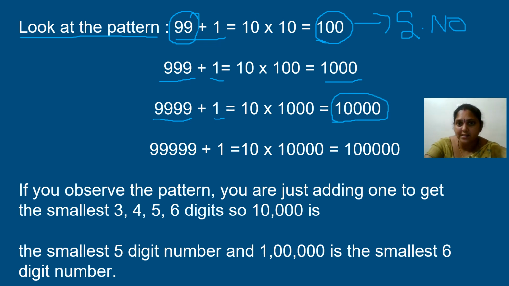10,000 is the smallest five-digit number. In the same way, for the greatest five-digit number, I have added 1 and I got the smallest six-digit number, that is 1 lakh. This is how we got our larger numbers. If you observe the pattern, you are just adding 1 to get the smallest 3, 4, 5, 6 digit numbers, and so on. So 10,000 is the smallest five-digit number and 1 lakh is the smallest six-digit number.